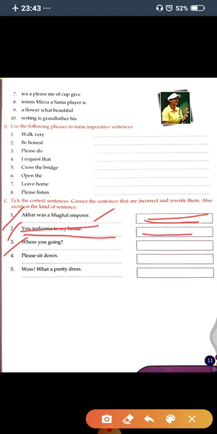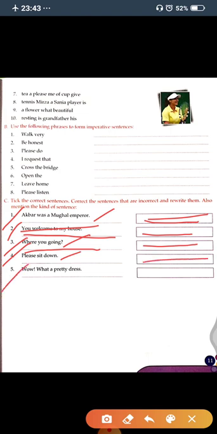Now the third one is "Where you going?" This is not correct. First you have to correct it, so what will you write here? You will write here where are you going, and this is a question sentence, so you will write here question. Now the fourth one is please sit down. Please sit down, so this is a correct sentence, and this sentence is an imperative sentence.